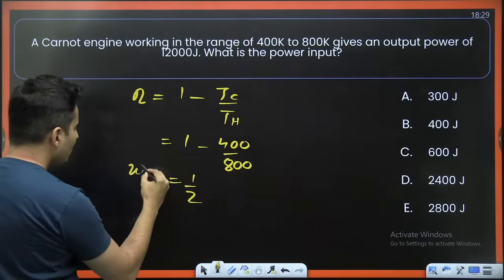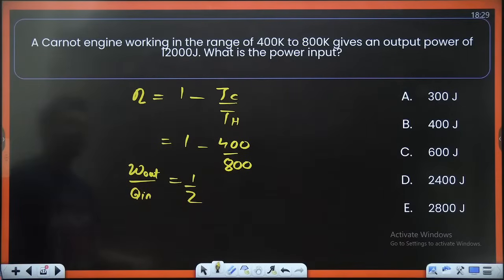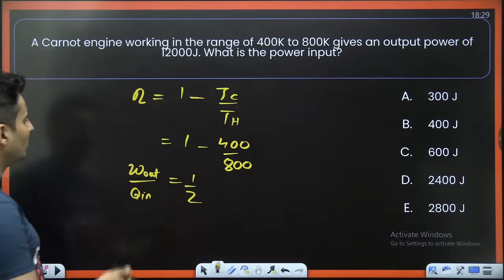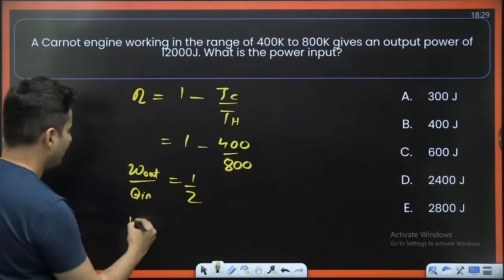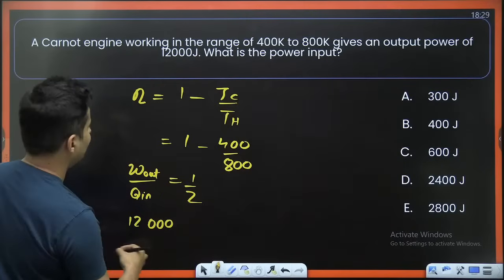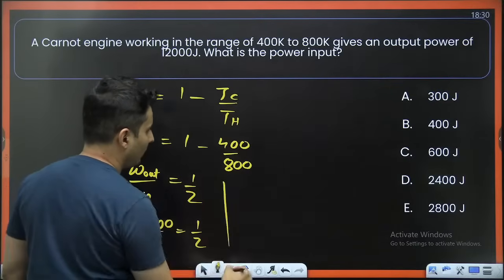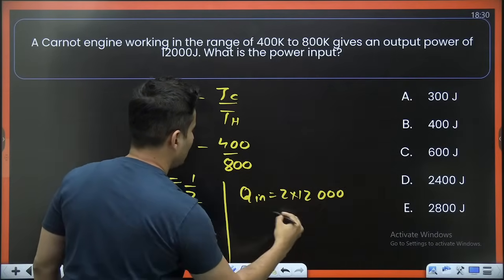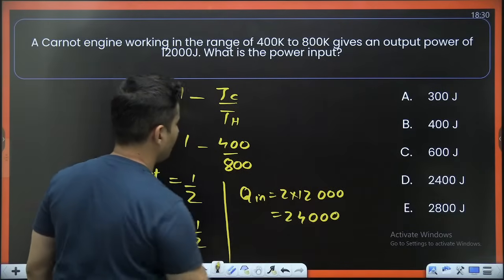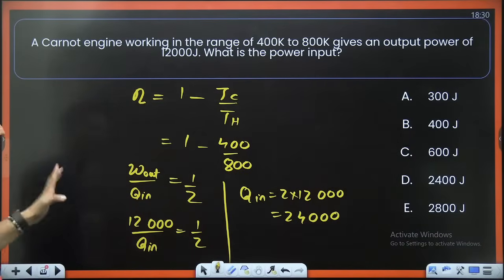So this is the work output upon the heat which is given in. The question is basically what is the power input? Work output is given, the output power is 12,000 divided by Q in. This is basically half. So therefore, the Q in should be 2 into 12,000, which is 24,000, which looks like option D, unless they have missed a 0.